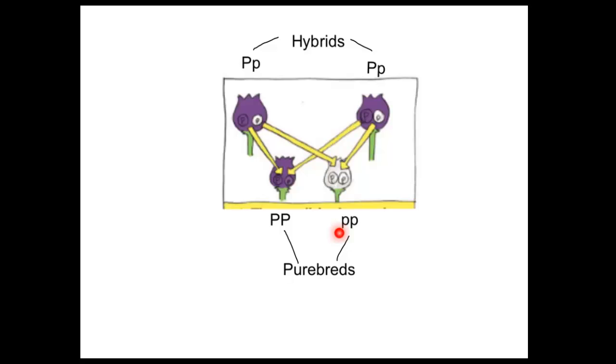However, sometimes you're going to have one dominant and one recessive allele. That's considered a hybrid, meaning it has different alleles. So this particular plant is a hybrid, and this particular plant is a hybrid. Now, we'll eventually learn another word for that, but we'll save that for another video.